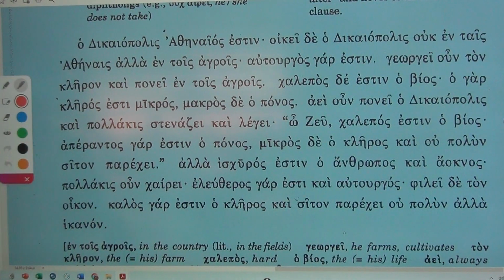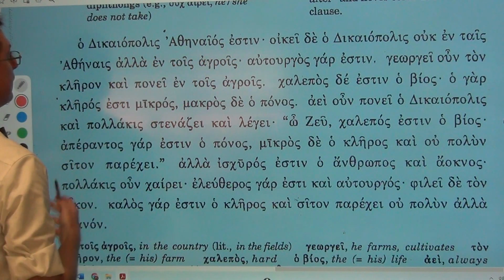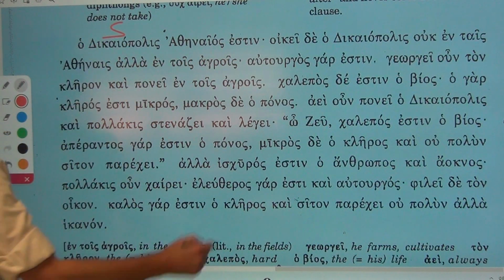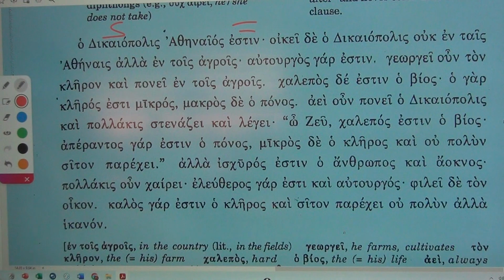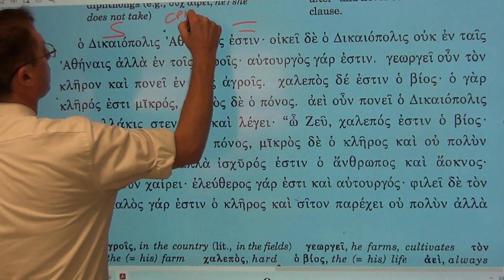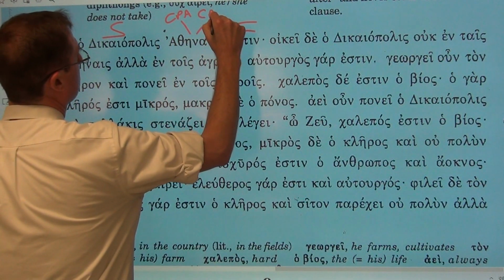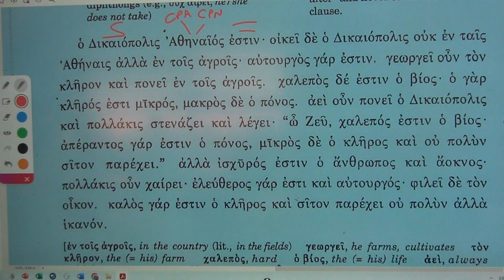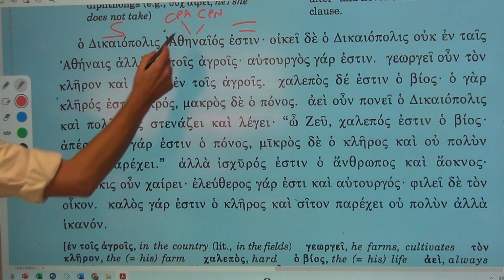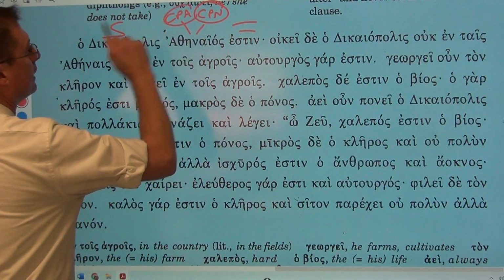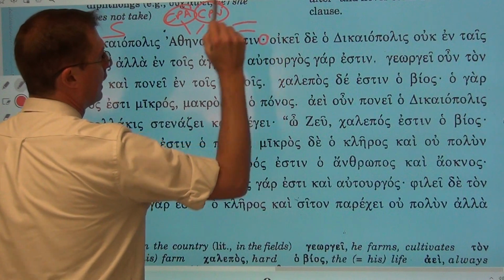So, ho Decapolis Athenaios estin. Decapolis is Athenian. Now, of course, Decapolis is going to function as our subject. Estin is our linking verb, and we all know all linking verbs are equal signs. And we've made a CPA, complement predicate adjective, by saying Athenian, or we can substantize it and make it a CPN by saying an Athenian. So, Decapolis is an Athenian.